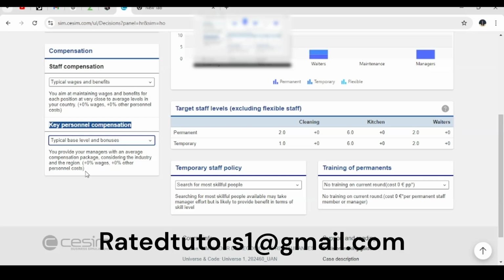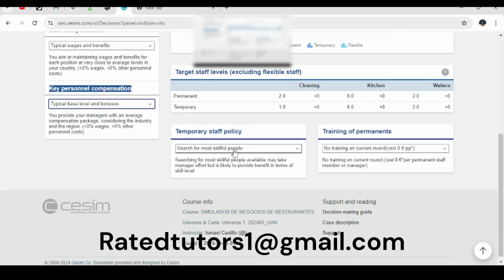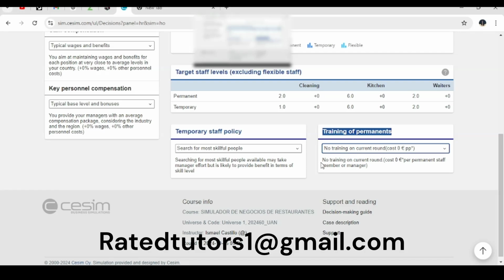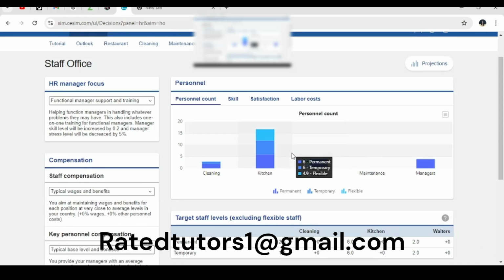This means that we are providing our managers with an average compensation package considering the industry and the region. On the other side, we have the temporary staff policy, whereby we are searching for the most skillful people because we want efficiency in our company. Next, we have the training of permanence, and at the moment, we are not training any workers in our company because we are coming to the end of the simulation.